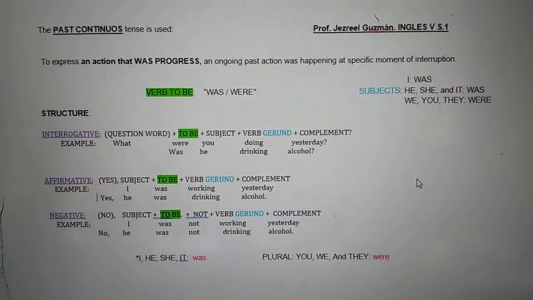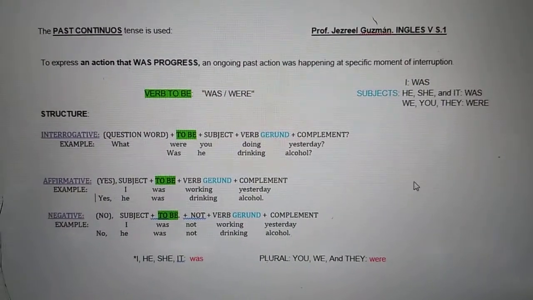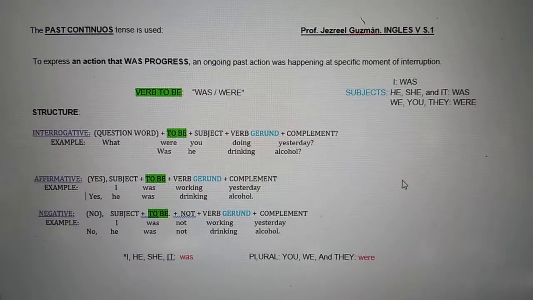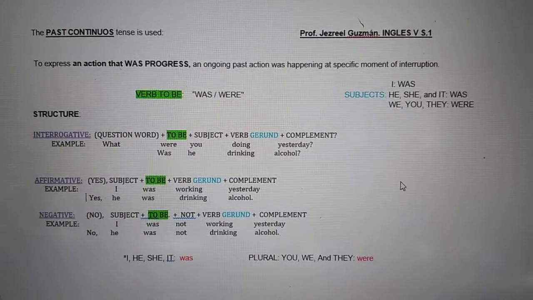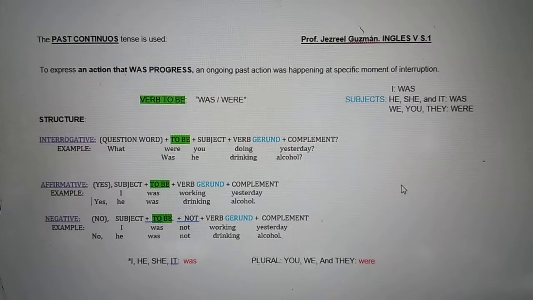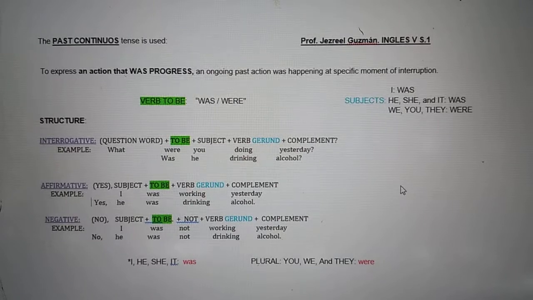Okay, so sometimes you can use simple past and past progressive in the same sentence. For example, you can say, I was watching the TV when my cell phone rang.